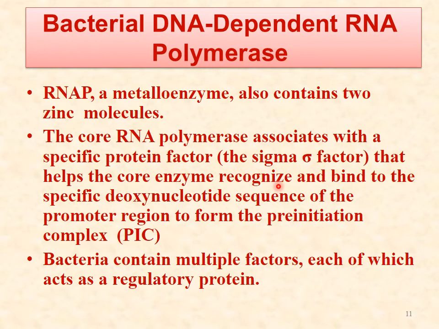That helps the core enzyme to recognize and bind to the specific DNA sequence of the promoter region. So this sigma factor is responsible for the identification of the promoter. It is a specific protein factor that identifies the nucleotide sequence on the promoter region. The bacteria contain multiple sigma factors, each of which acts as a regulatory protein.